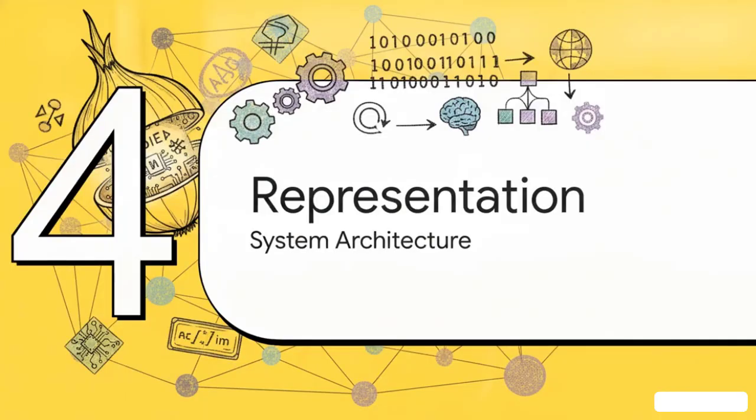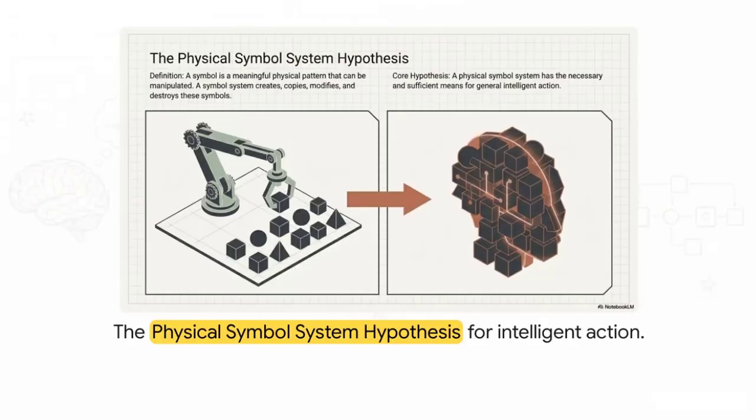Section 4. The architecture of representation. Okay, we are now going to peel back the deepest layer of the onion. Let's look at the heavy computer science theory that's powering this entire system. This brings us to a massive, almost philosophical concept in AI, the physical symbol system hypothesis. Now, a symbol is simply a meaningful physical pattern that can be manipulated.